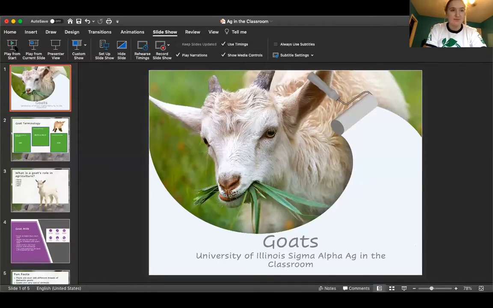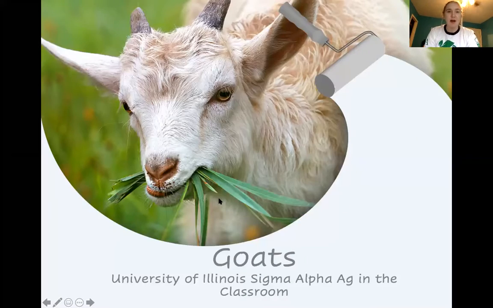And today we are going to be talking about goats. To begin, there are about two main types of goats. The first being domesticated goats, and these would be the goats that you would find on a farm. The second type of goats are wild goats, and these would consist of your mountain goats, for instance.